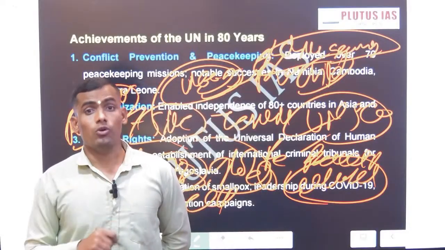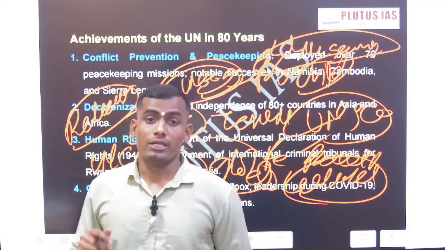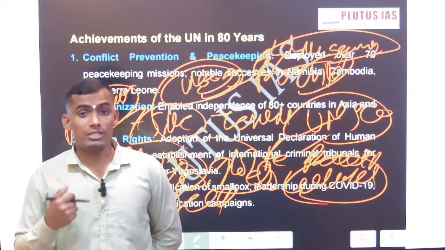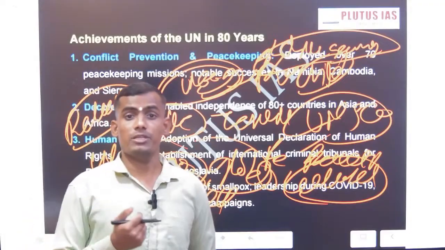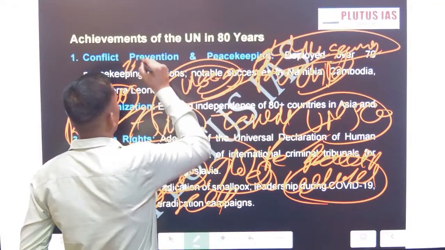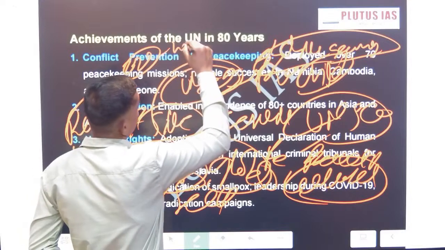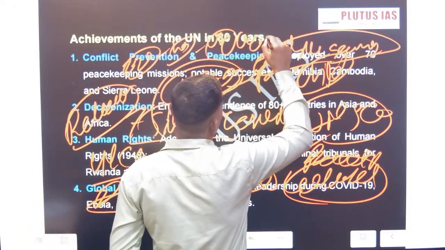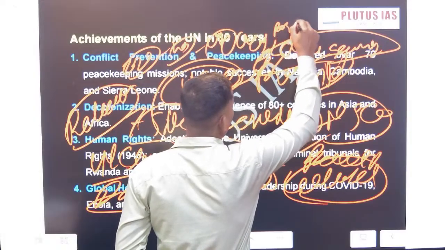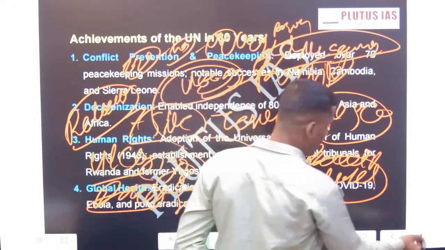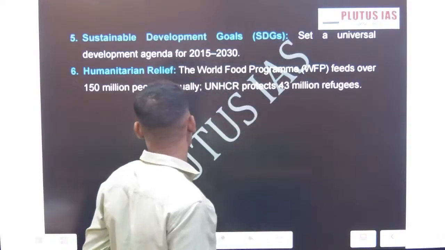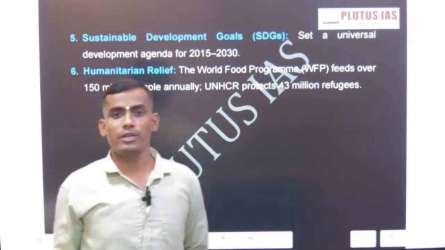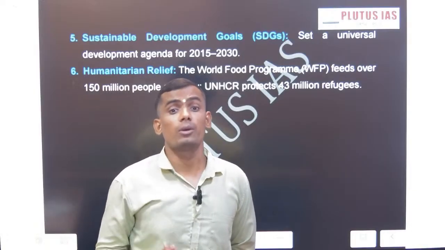And one more is the global nuclear order. In this domain also, NPT, CTBT and the recent comprehensive ban treaty of 2021 have been adopted by the UN. So in the nuclear domain also, UN is contributing positively. You should remember these are the successes of UN. And the most recent are the Paris Agreement 2015 and the adoption of the Sustainable Development Goals.